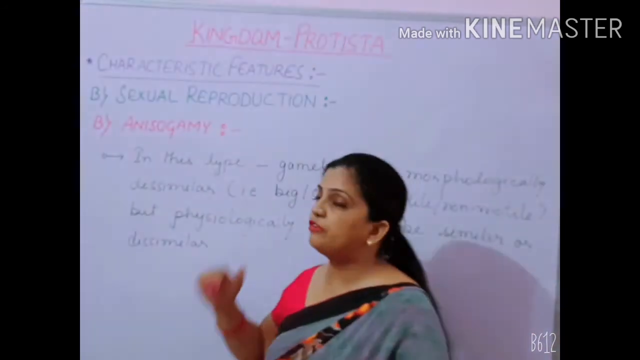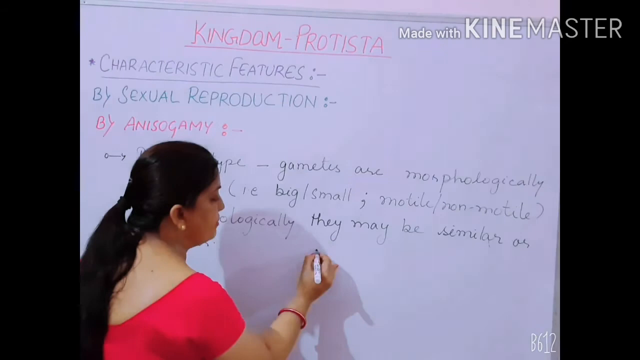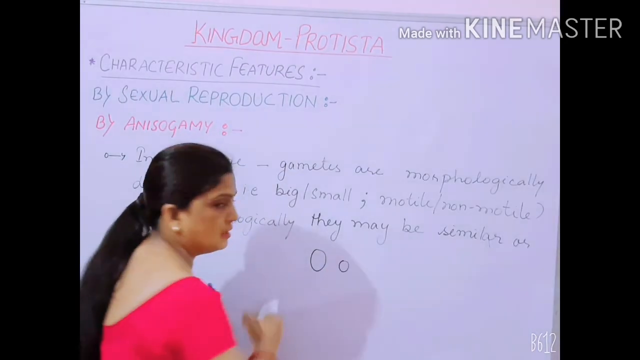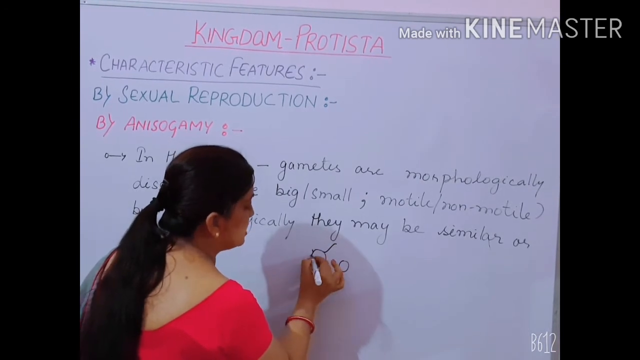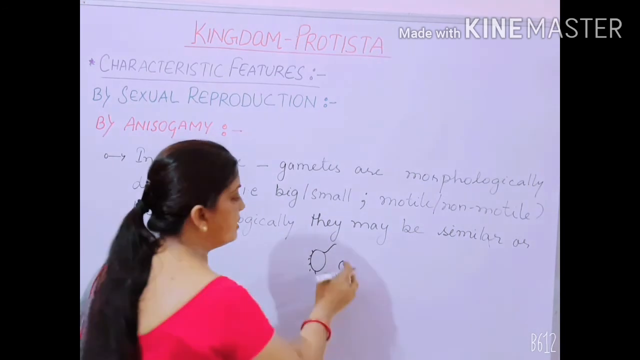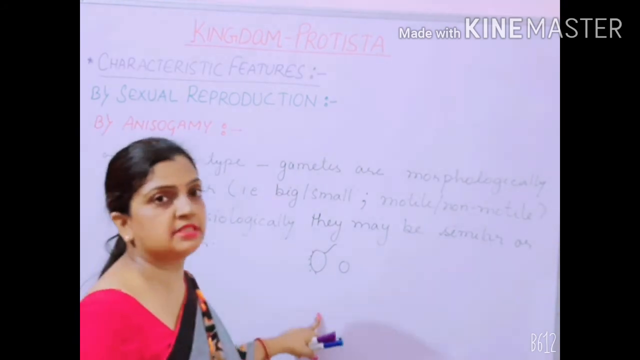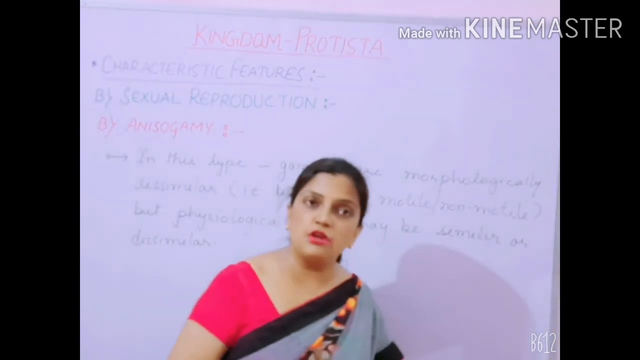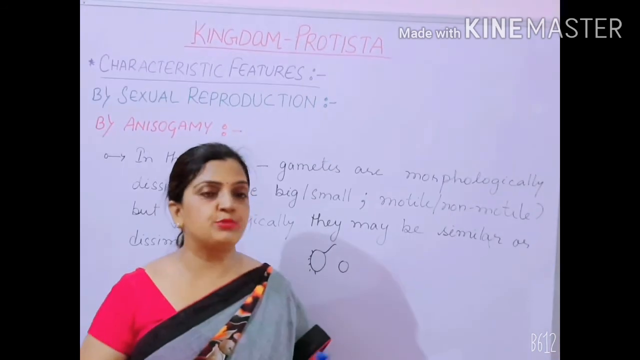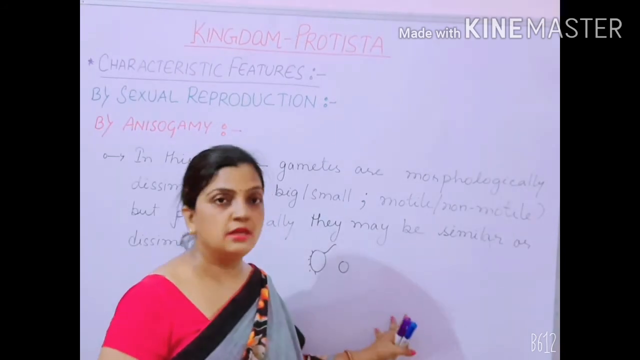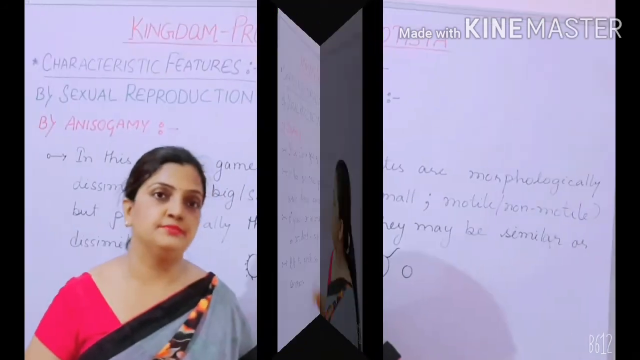Here how are the morphological differences? Morphological differences can be that one of the gametes can be big, another can be small. One of the gametes can have flagella on the body, small cilia which can help them to move, and the other would be non-motile. So morphologically this type of fusing gametes are dissimilar, but physiologically they can be similar or dissimilar. So that was the difference between isogamy and anisogamy. Now let us move to the third process of syngamy, which is oogamy.